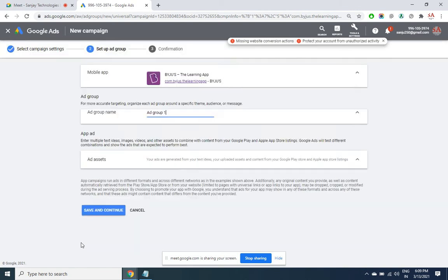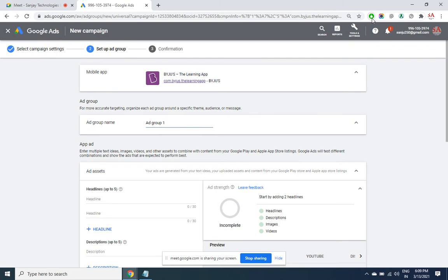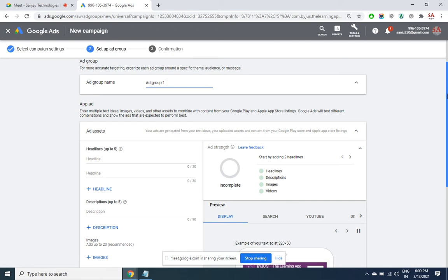You will be able to see the ad preview. So make sure that the AdBlock plugin is disabled. So here I'll be able to create an ad. So let me quickly give the headlines.